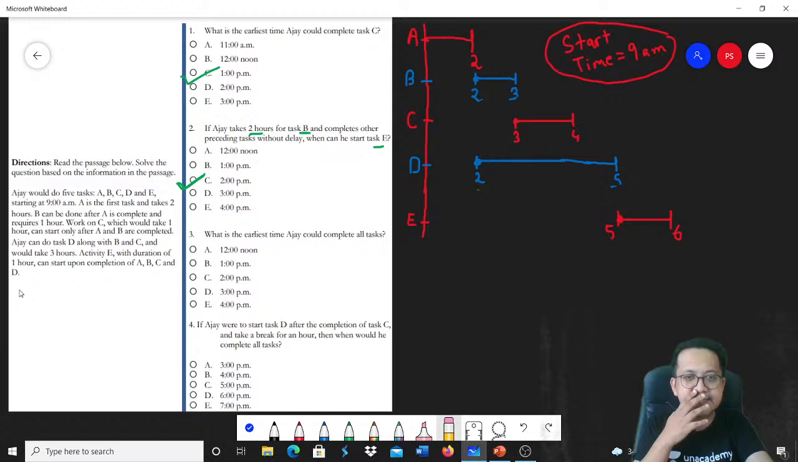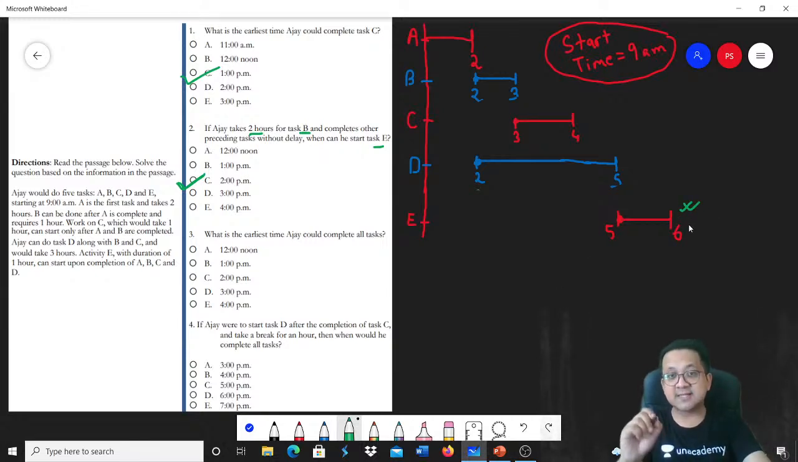What is the earliest time Ajay could complete all tasks? Remember, all tasks are getting completed at the end of 6 hours. So 9 a.m. plus 6 hours, answer is 3 p.m. And the last one.